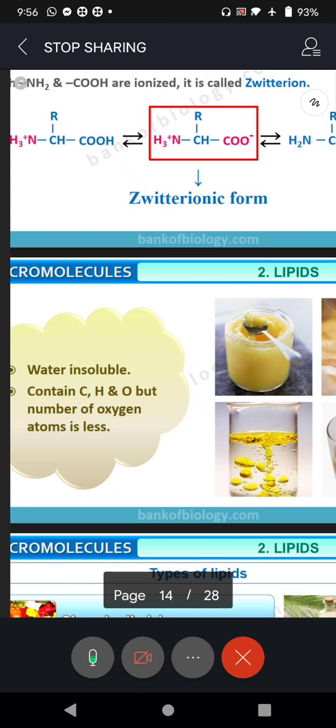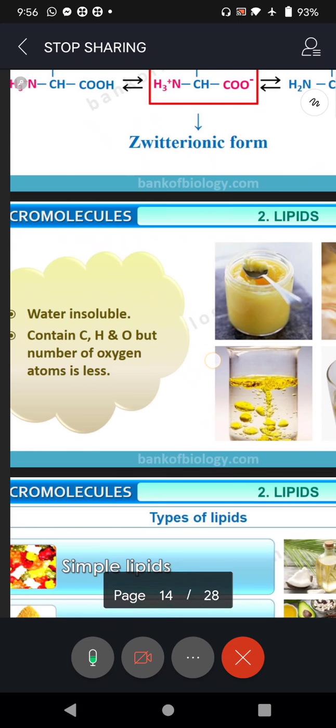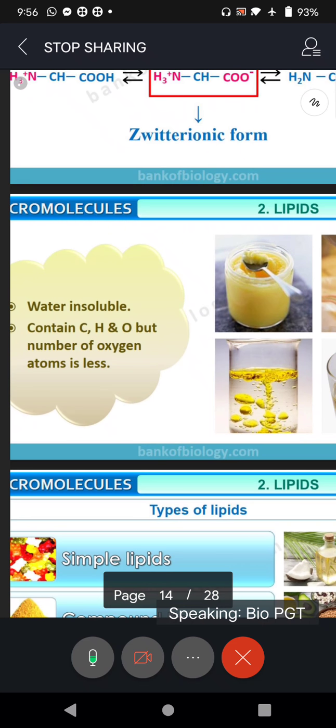Most of the diseases, like maybe in junior classes you have again studied PEM, protein energy malnutrition. Remember? To avoid that PEM, protein energy malnutrition, we need to take a lot of proteins inside our body.